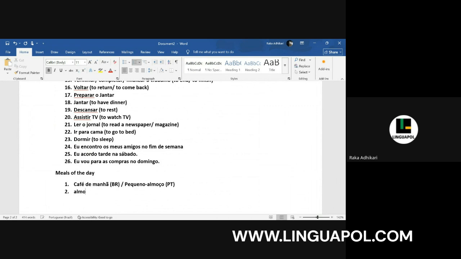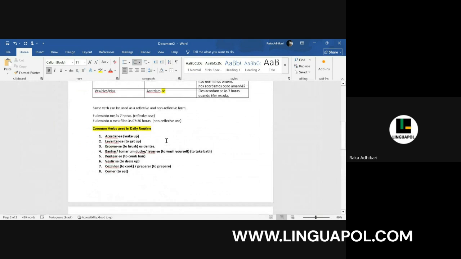Then we have the word almoço for lunch. And lastly, we have jantar for dinner. This word jantar can be used as a noun, and the same word is used as a verb as well. Jantar. So this is to have dinner.